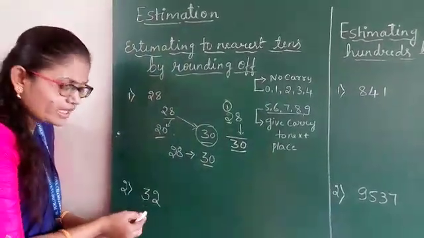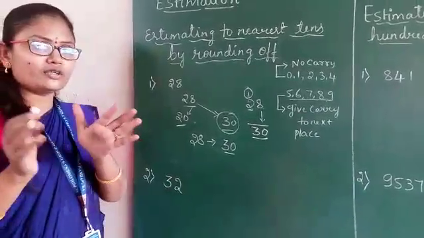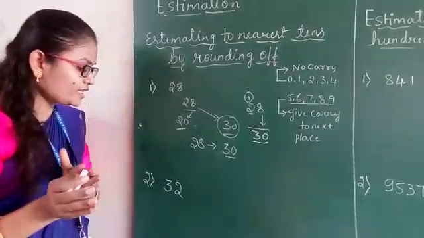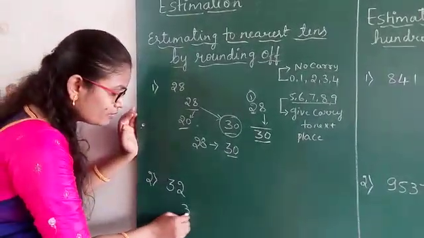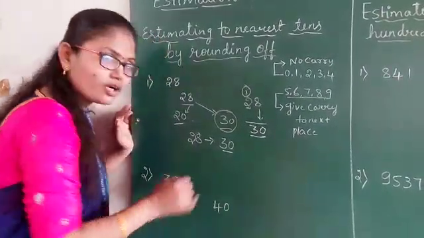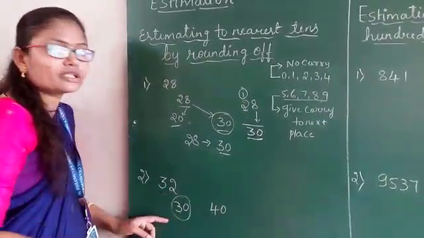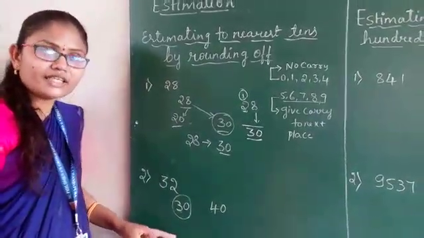In the same way, I will take another example, that is 32. You can identify that 32 comes between the tens 30 and 40. So which becomes nearest for 32? We can easily say that 30 becomes nearest for 32.